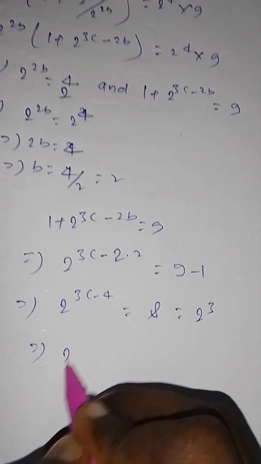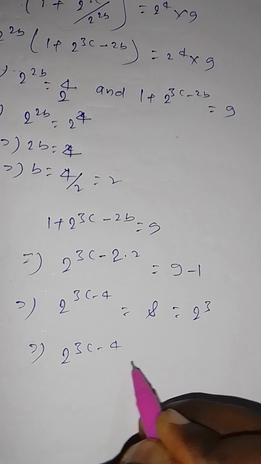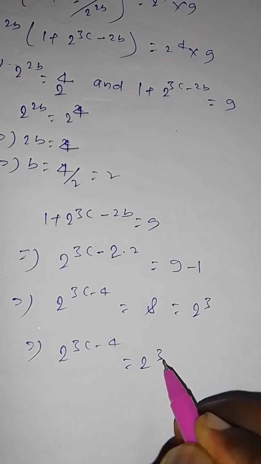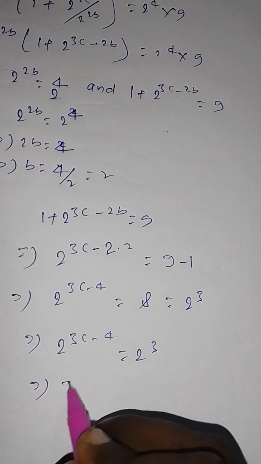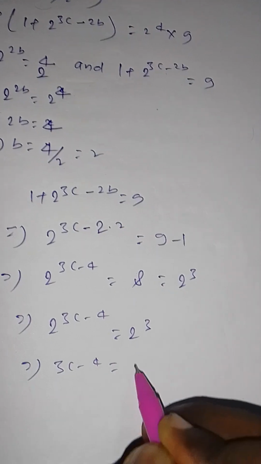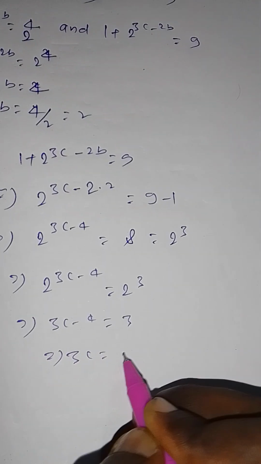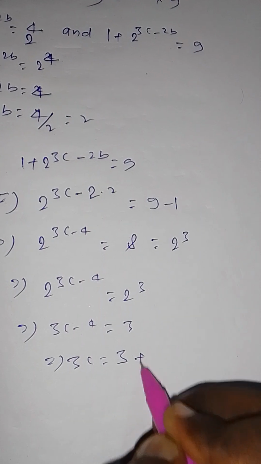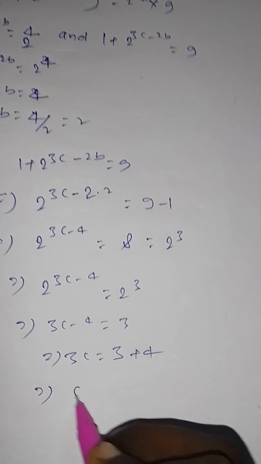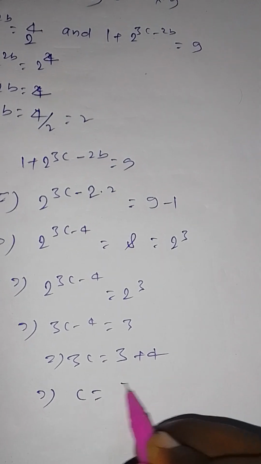This implies 3c minus 4 equal to 3. This implies 3c is equal to 3 plus 4. This implies c equal to 7 by 3.